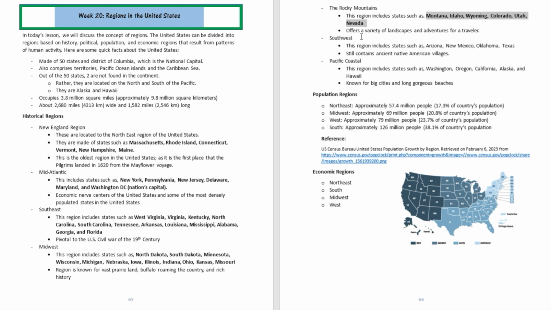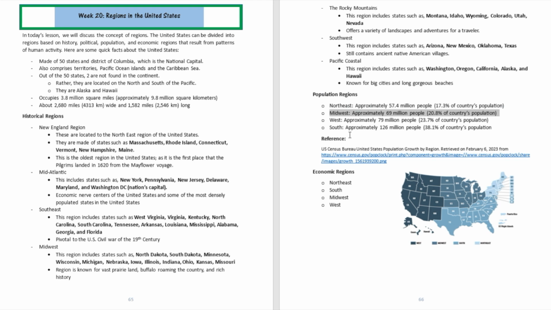Colorado, Utah, and Nevada. The Southwest region will be made of states like Arizona, New Mexico, Oklahoma, and Texas. Pacific Coastal will include Washington, Oregon, California, Alaska, and Hawaii.